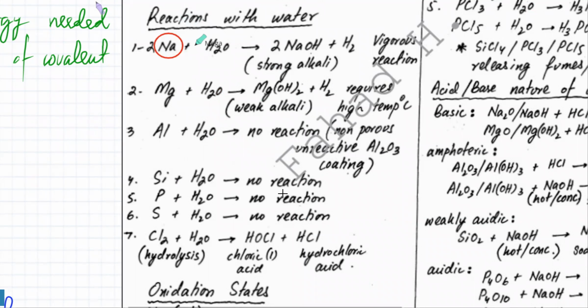So it's got a very vigorous reaction. It forms a very strong alkali, and it's a vigorous reaction. And remember that sodium is low density, so it floats and fizzes on the top surface. So it floats and fizzes on the surface.